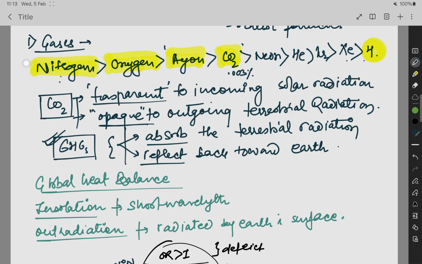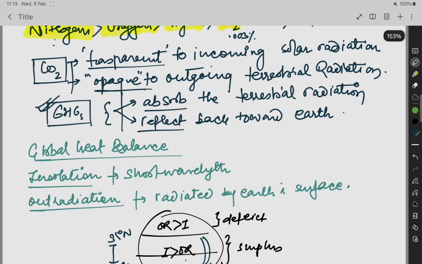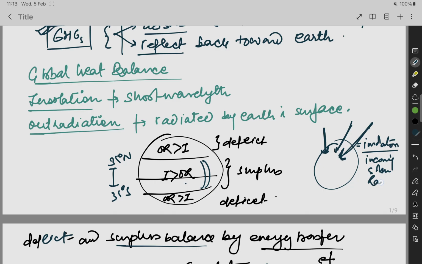In gases, the fundamental one is CO2, carbon dioxide. Before moving to carbon dioxide, let's study the global heat balance. There are two terms, insolation and outgoing radiation. Insolation means the sun rays which enter the earth's surface. You will study heat budget in the next section. Insolation means incoming solar radiation of the sun. Incoming solar radiation of the sun is of short wavelengths.